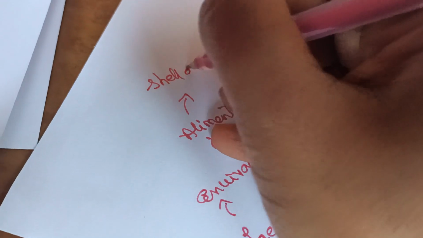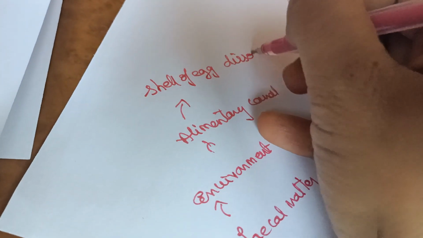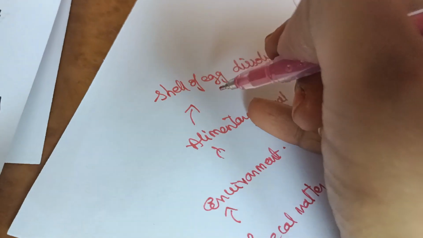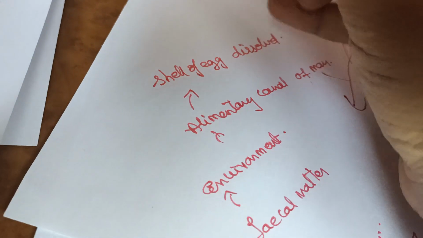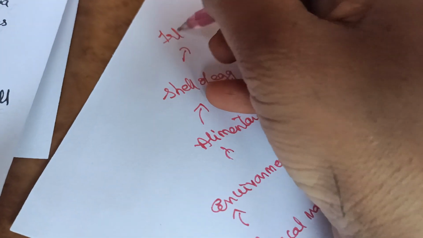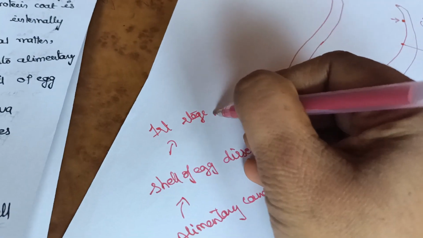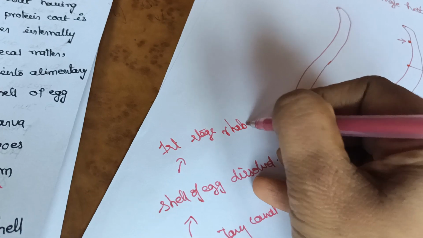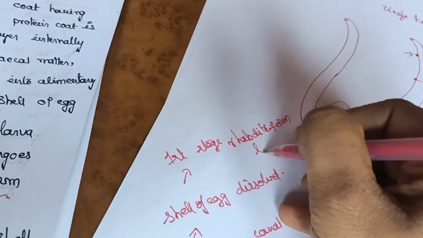Due to the effect of the enzymes, the shell of the egg is dissolved, digested, and it releases the first stage rhabditiform larva.